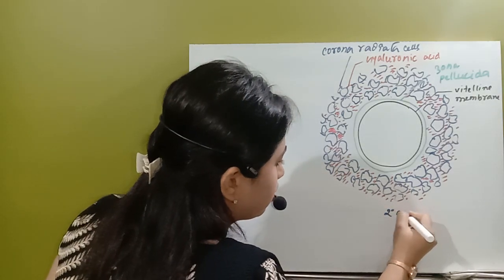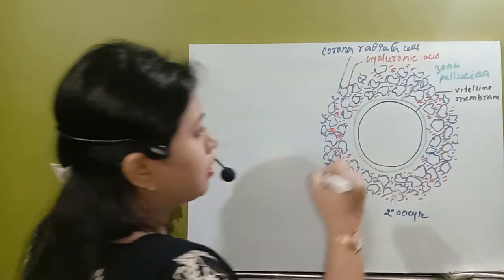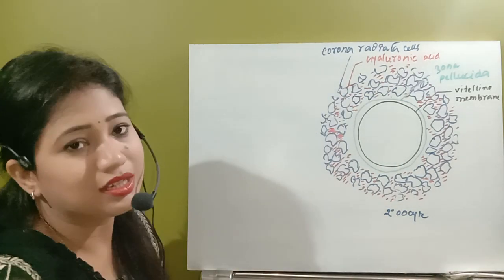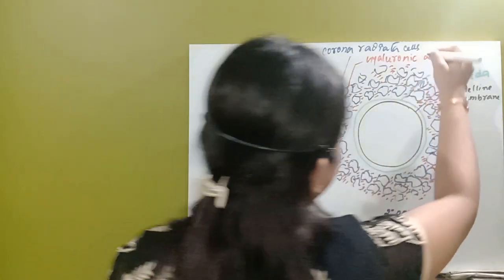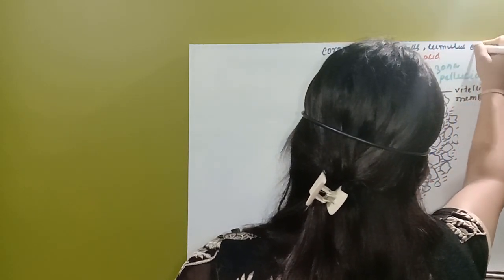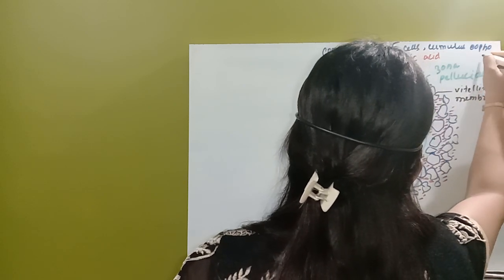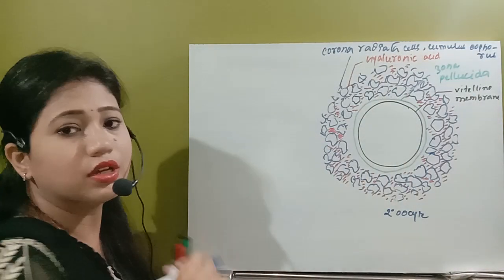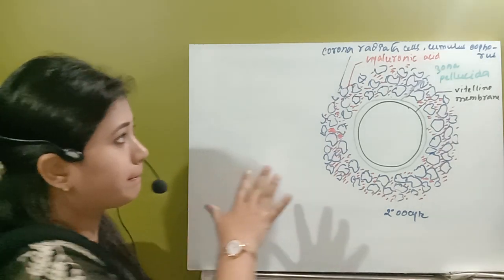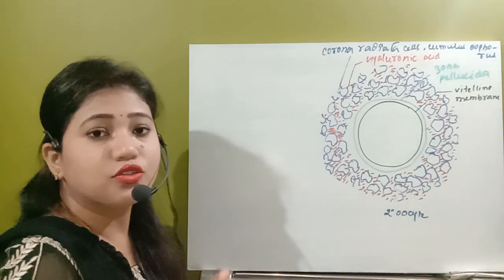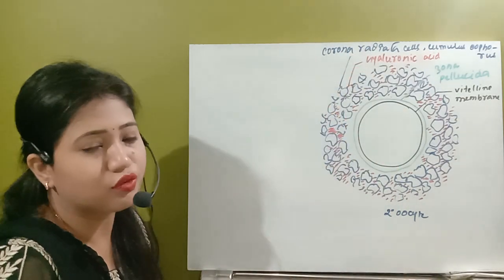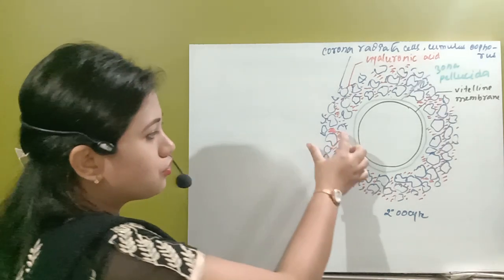So this secondary oocyte is going to have membranes. First, the outermost membrane is known as the corona radiata cells, as well as the cells of the cumulus oophorus. That means these are the granulosa cells.